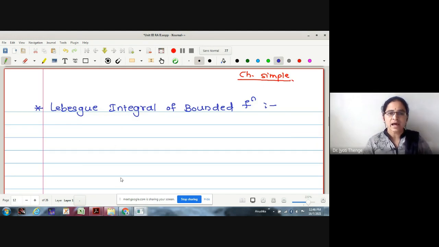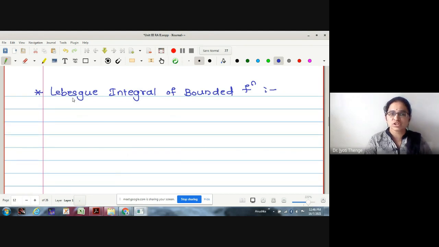Now there is one important proposition we want to prove, but before the proposition, let me make the base. Let f be a bounded function. If f is a bounded function, can I find two more bounded functions such that phi is less than or equal to f, which is less than or equal to psi, and these two are simple?